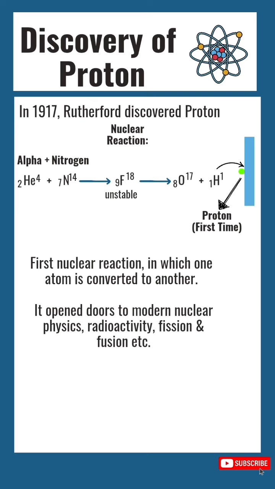He named the hydrogen nucleus proton. So we can say the first time a proton was produced was by a nuclear reaction. This was the first nuclear reaction in which Rutherford artificially converted one atom to another, like nitrogen-14 to oxygen-17. This discovery opened the door to modern nuclear physics, radioactivity, fission and fusion, and many more.